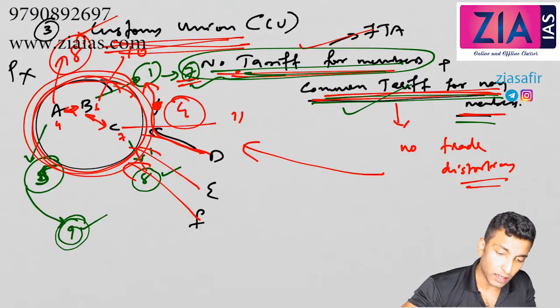Okay, now there is something, some fund known as flexi fund. Okay, so if suppose there is a particular scheme, 10% of the fund will be flexi fund. Okay, so that is actually now increased to 25%. That flexi fund is actually given to the state, and state can utilize it as per their own wishes, but it should be in that scheme. For example, Sarva Shiksha Abhiyan, okay, so 100 crore is allocated. So earlier 10 crore would be flexi fund, now 25%, that means 25 crore will be flexi fund. So it is the discretion of the state how to use that flexi fund, but it should be used in the same Sarva Shiksha Abhiyan.